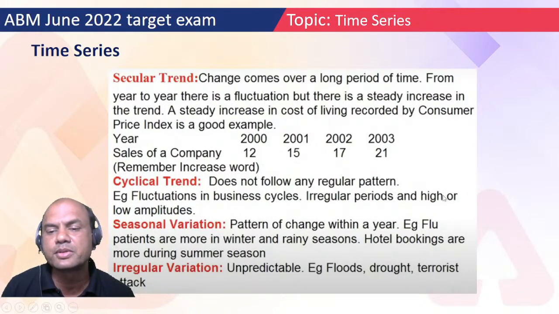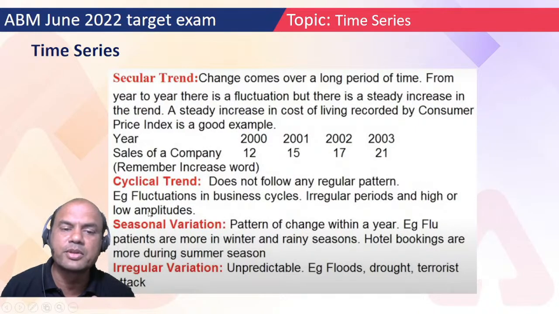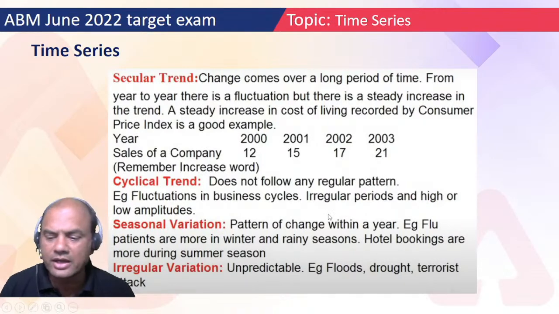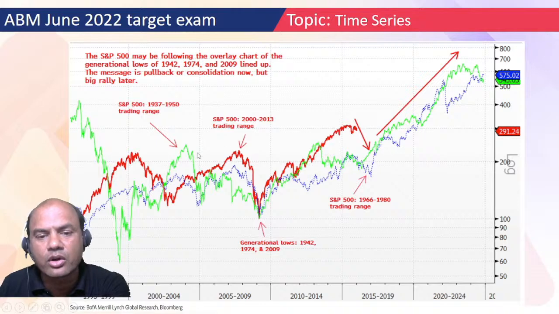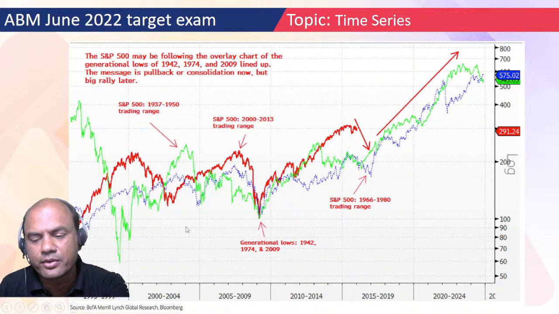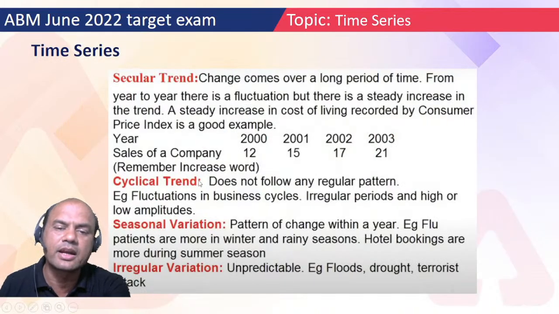High or low amplitudes means what? Up and down. Amplitude means what? The difference between the up and down, the trough and the crest we call it, right? So the difference between the two ends. For example, over here, see this. If I consider this as a secular trend, these short ones can be called cyclical trends. So if I consider only this short part, I can consider the amplitude from this point to this point, means this difference is known as the amplitude of a cyclical trend. Okay, so cyclical trend, got this point?